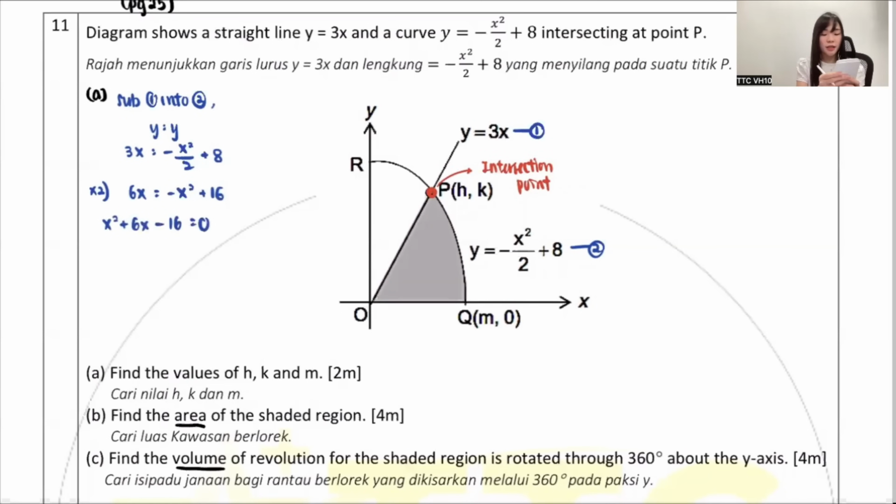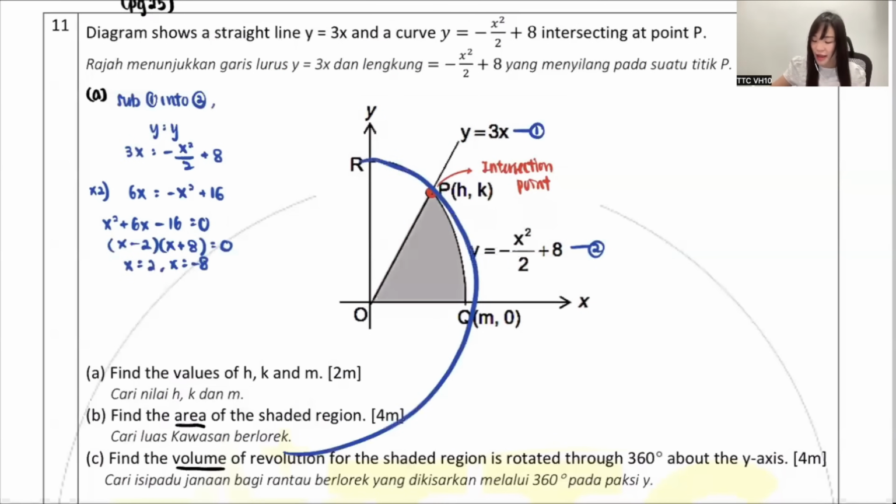So I take out my calculator and start to press. Mode, 1, right side 2, 1, 6, negative 16. The first x answer, I get 2. The second x answer, I get negative 8. You know or not, you get 2 answers, that means there are supposedly 2 intersection points. Let's say the curve is like that, then there is 1 there and 1 down here, correct? So getting 2 answers is quite normal, but which do you think the answer should be? 2 or negative 8. Very good, of course it is 2.